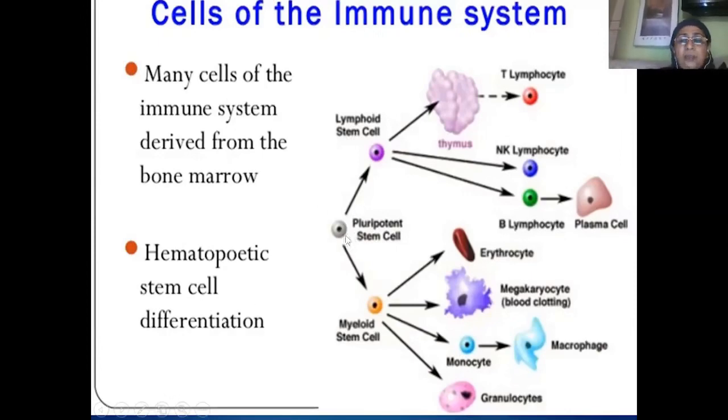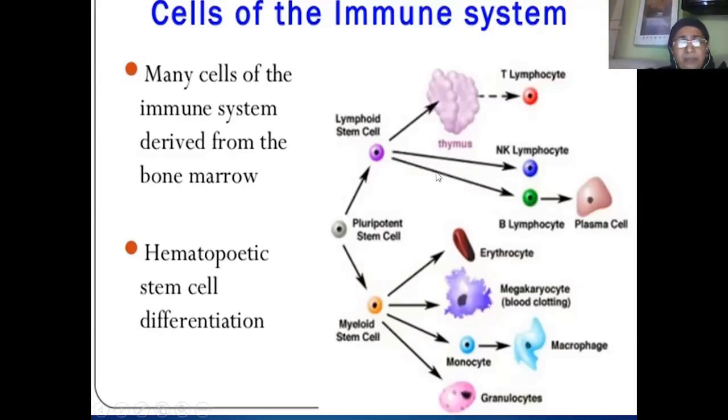They have the potentiality to transform themselves into any other type of cell based on the need of the body. Thereby the pluripotent cells can transform themselves into lymphoid stem cells or myeloid stem cells. The lymphoid stem cells undergo maturation in the lymphoid organ like the thymus to transform into T lymphocytes.